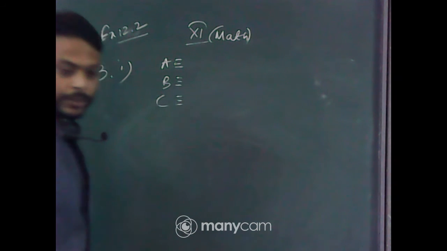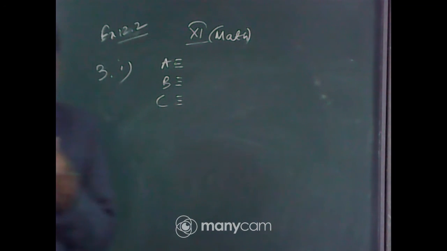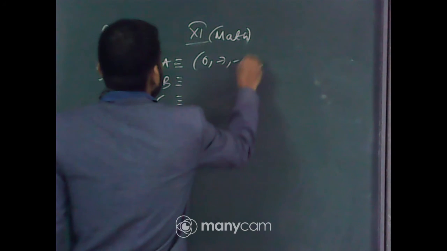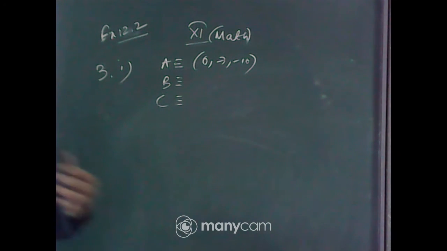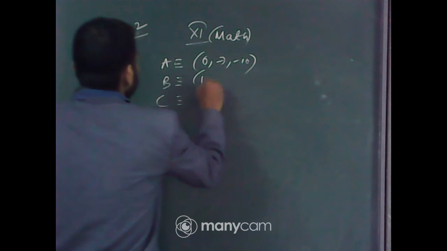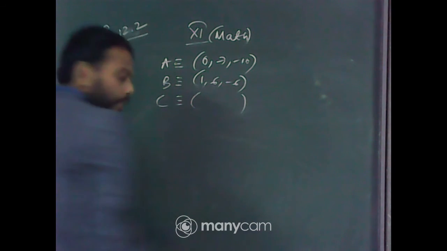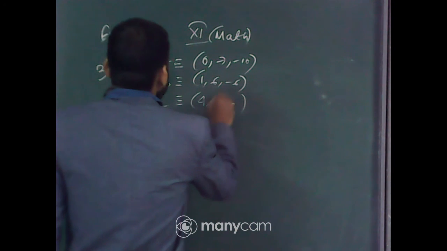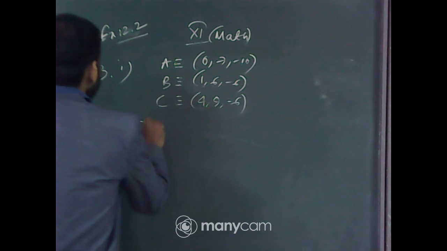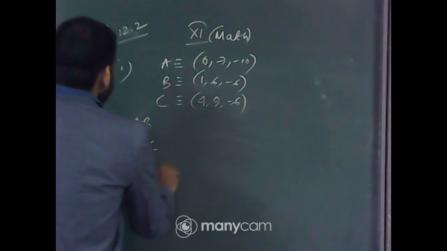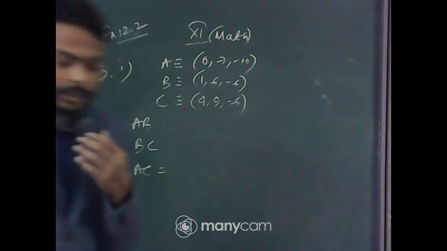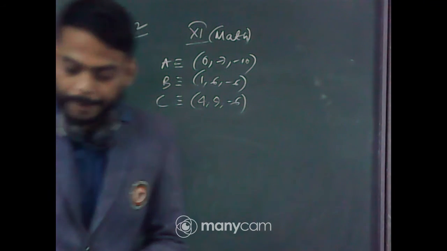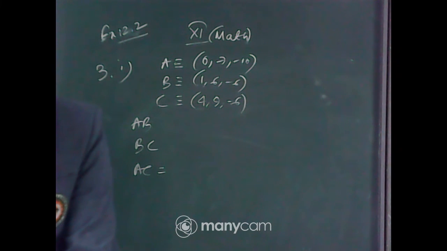Here 3 points are given to you. Yes, type it first, Krishnendu. A 0, 7, minus 10. B 1, 6, minus 6. And C 4, 9, minus 6. So AB, BC and AC, out of 3 distances, it has to be 2 equal. 2 distances must be equal for making an isosceles triangle. Isn't it?